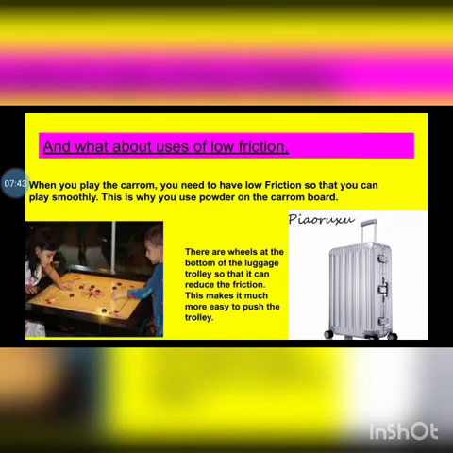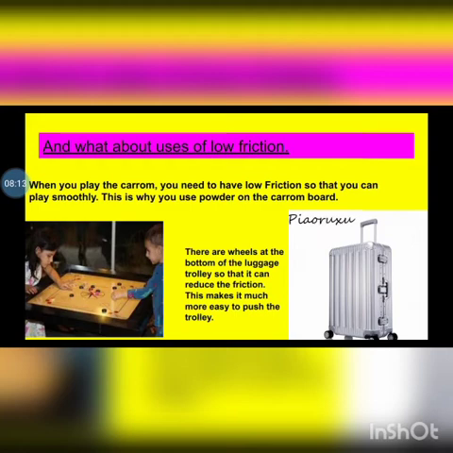And what about uses of low friction? There are times when we need to make use of low friction. But how to make friction less? When you play carom, you need to have low friction so that you can play smoothly. That is why you use powder on the carom board. The powder reduces the friction between the striker and the surface of the board.